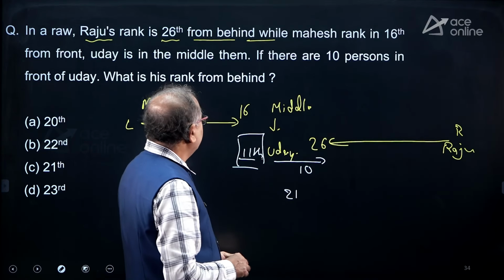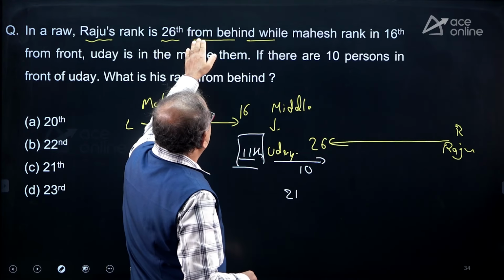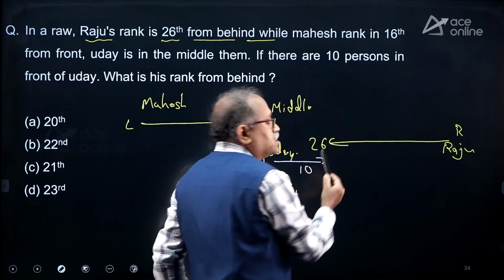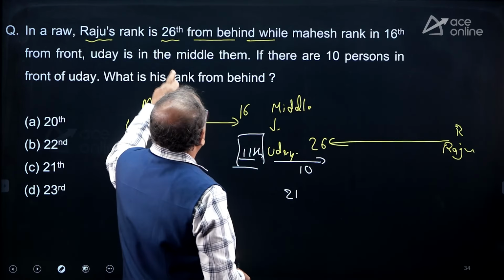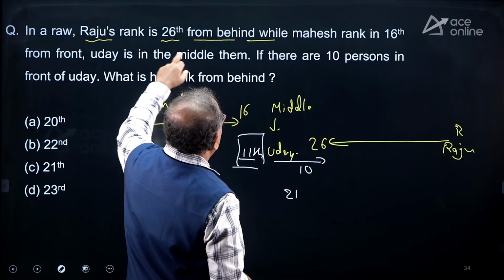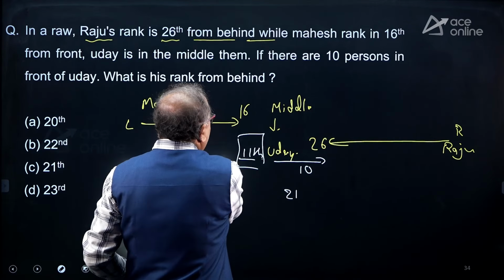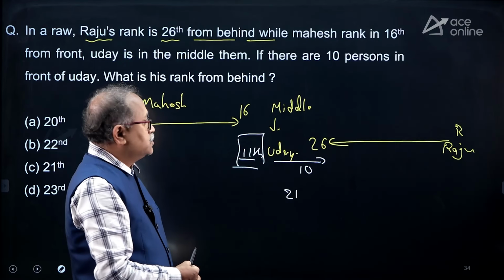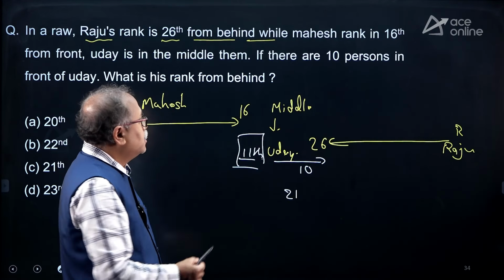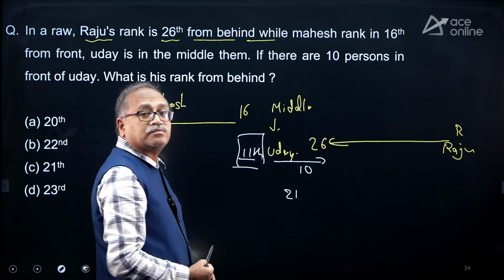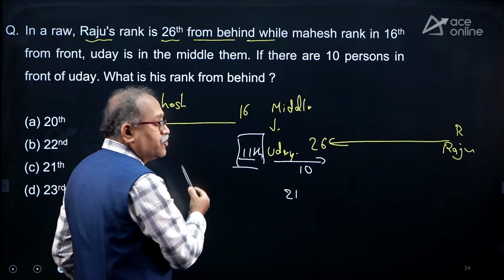There is a small issue here. What is the issue? Raju's rank is 26th from behind, so a minimum of 26 people should be there. Next, Mahesh's rank is 16th from the front, and Uday is in the middle of them. That means it is overlapping. So then only 10 persons will be there before Uday.